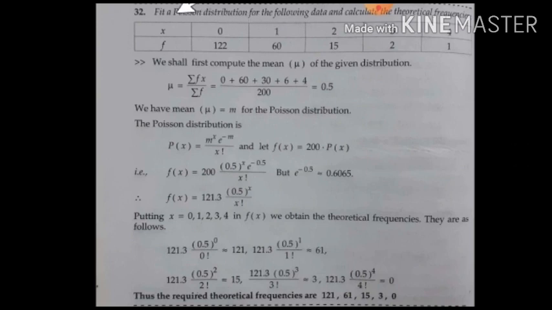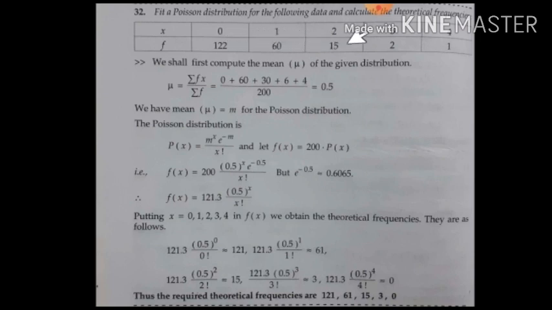Okay. Now next, one more problem. We studied fitting a binomial distribution in the last class. Here also they asked you to find a Poisson distribution. A certain table is given, with some data. Now here we need to obtain a Poisson distribution for these theoretical frequencies.